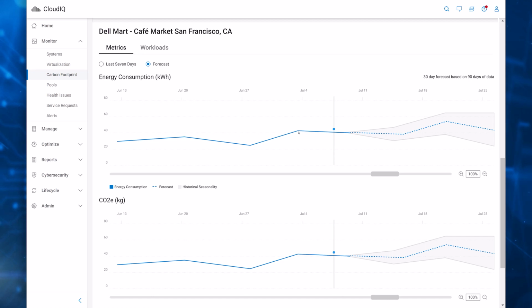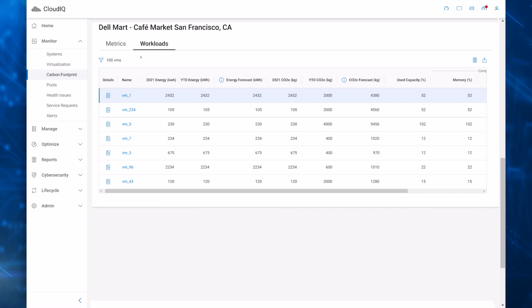Checking the Forecast button provides a forecast for each of these charts along with a confidence range. The Workloads tab tracks energy consumption and carbon emissions for workloads on each system. This will show storage objects for storage systems and virtual machines for servers and hyperconverged infrastructure.